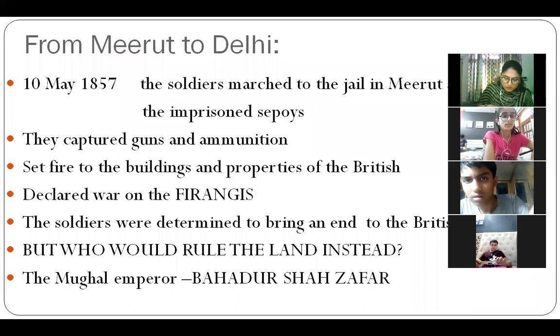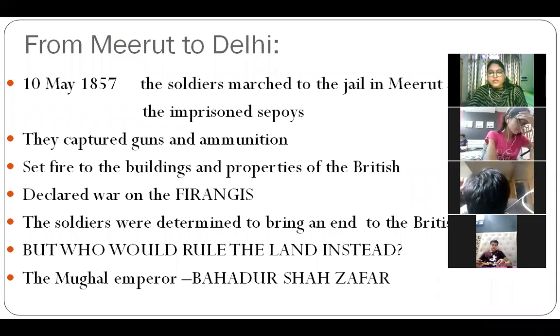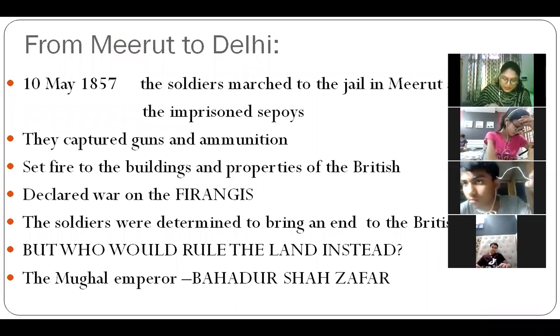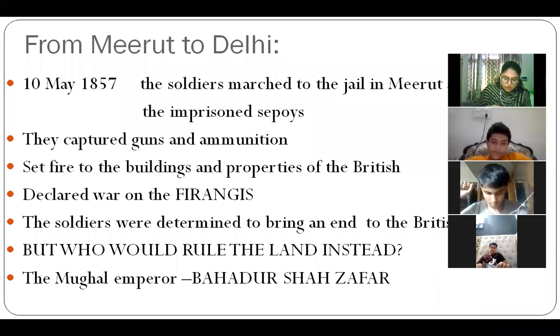So what happened? The triumphant soldiers. Triumphant means those who have experienced a win, who have got victory. A small victory was there, that they had killed the British officers and released their 85 sepoys out of the jail. So that gave them confidence, and they said, we will go to the Red Fort now. They started marching towards Delhi to meet Bahadur Shah Zafar, and the emperor was not quite willing to challenge the mighty British power.